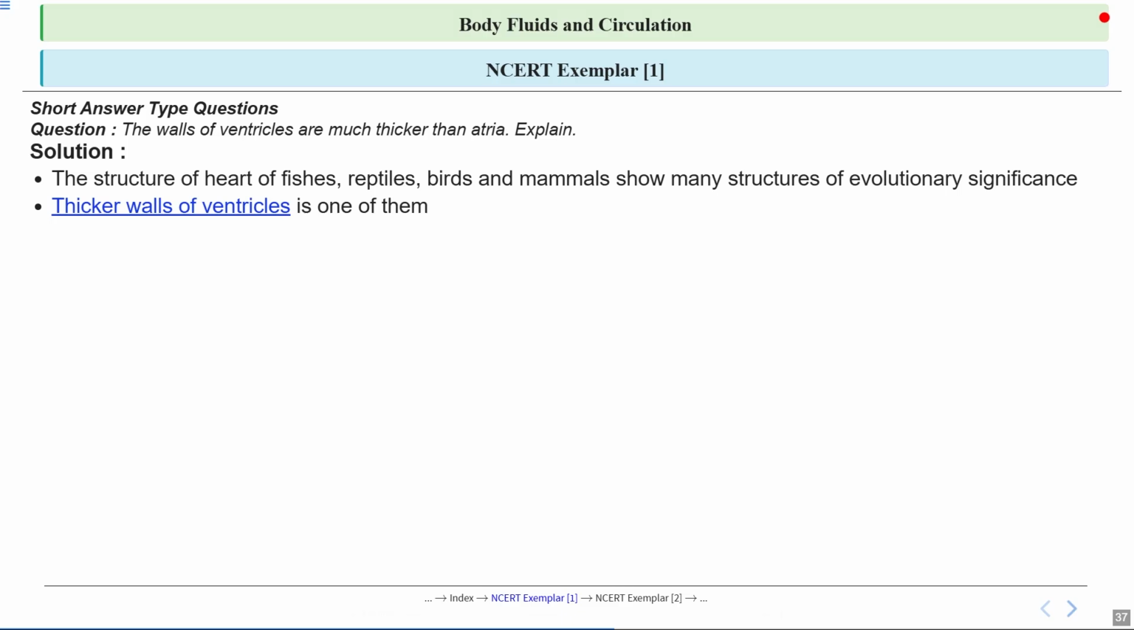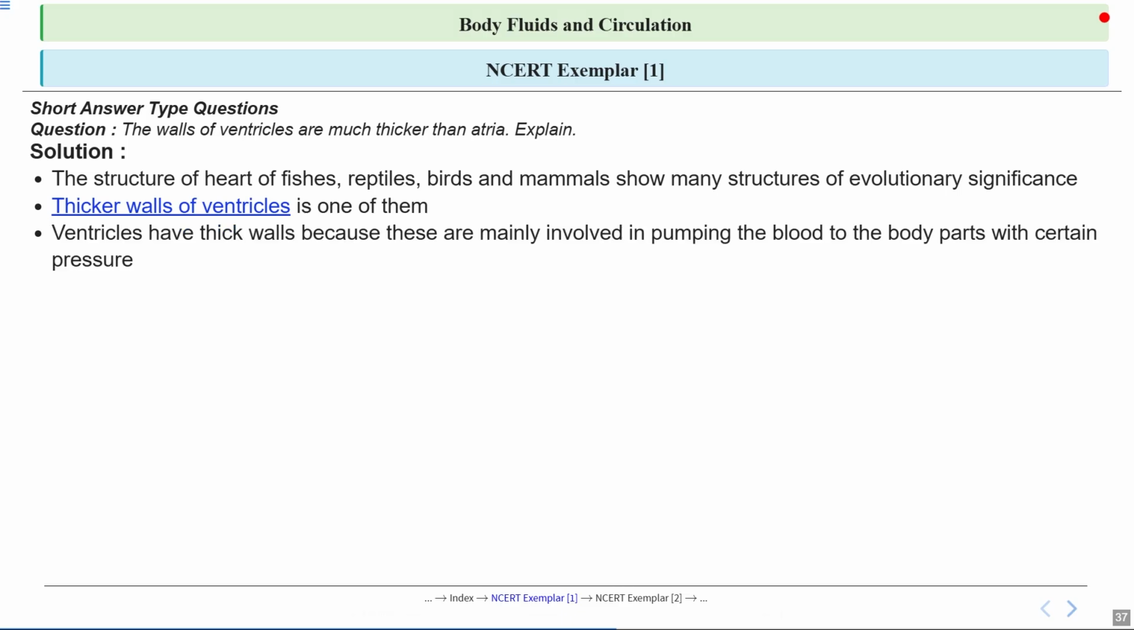Think of the ventricles as the main engines of the heart, needing more strength to do their work. So the ventricles need thick walls because they are responsible for pumping blood out to the entire body, and they must do this with enough pressure to reach even the farthest cells. So imagine trying to water a garden with a hose.